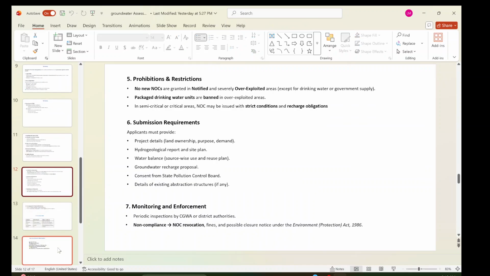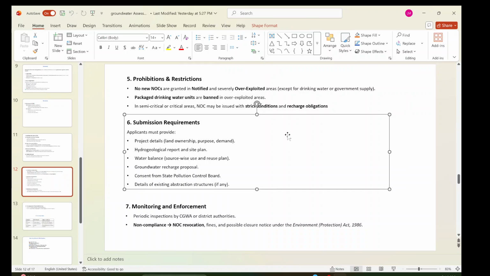Then prohibitions and restrictions, right? No new NOCs are granted in notified areas, where the government has already notified those areas as severely overexploited, right? Except for drinking water and government supply. And packaged drinking water units are banned in overexploited areas. This is important.